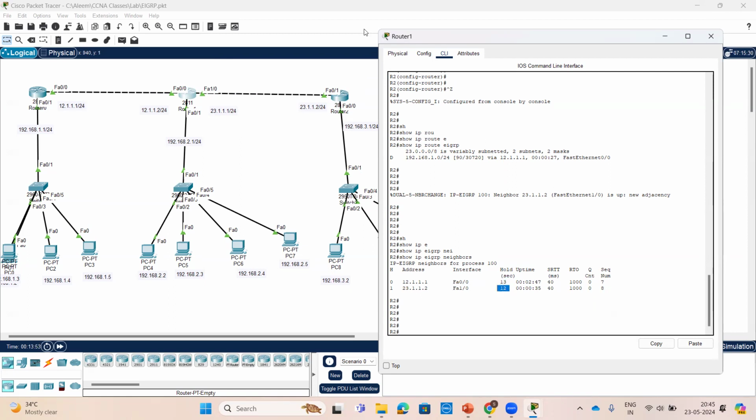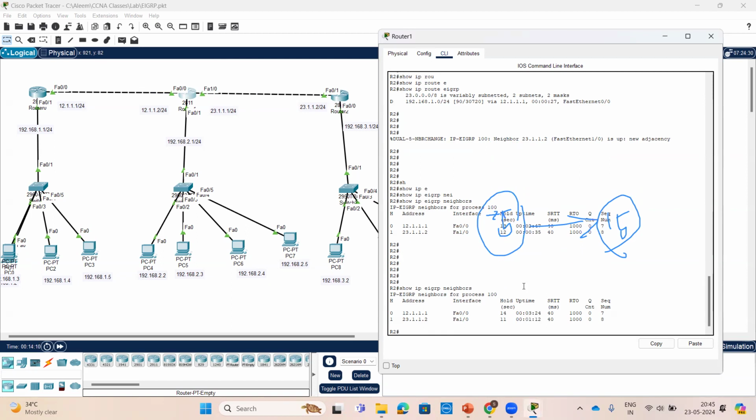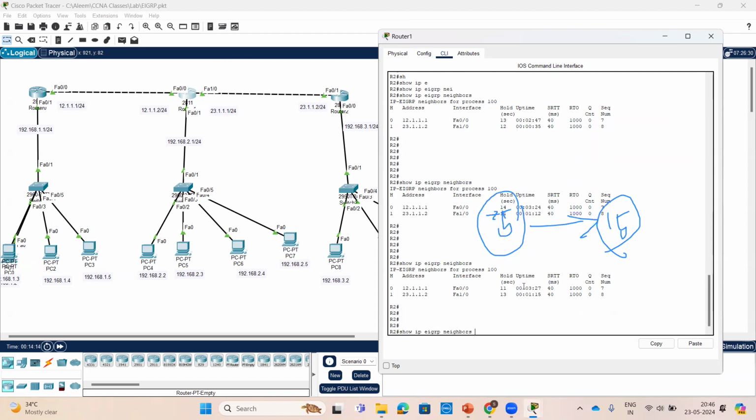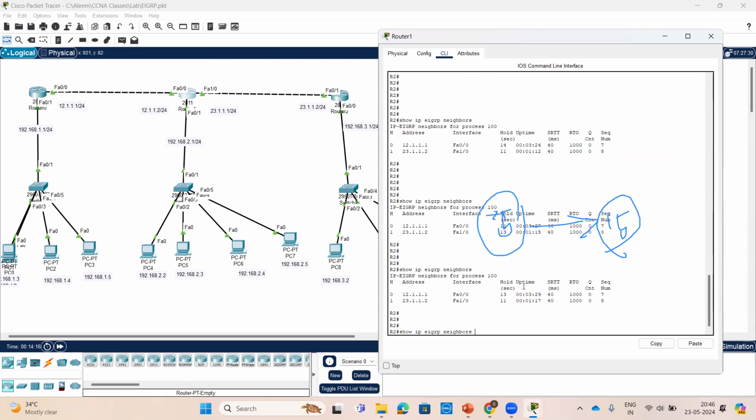It means the hello timer is 5 and the hold down timer is 15 seconds. You can check, it will be changed automatically. It will be waiting up to 15 seconds only.